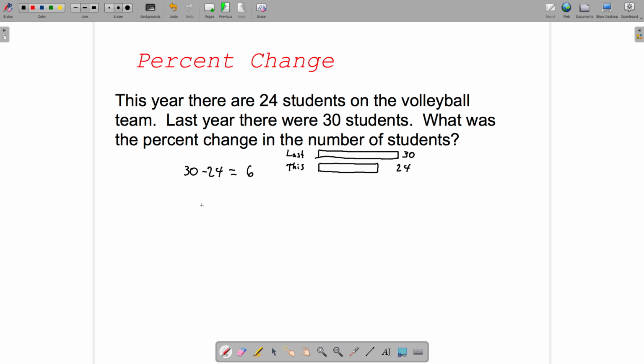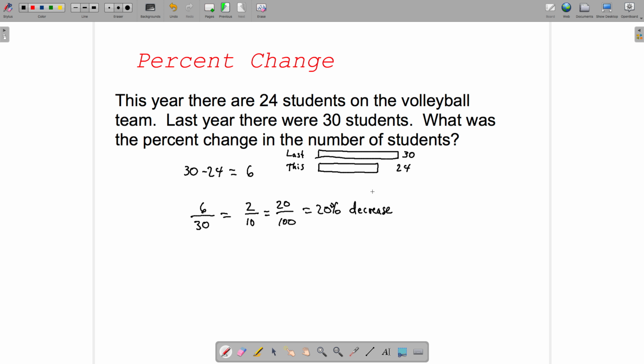So 6 out of 30, and that would be the same as 2 out of 10, which is 20%. I skipped a step. Let me put that in there. So this would be then, to get it to be 100, it would be 20 out of 100, which would be 20%. So this was a 20% decrease from last year.